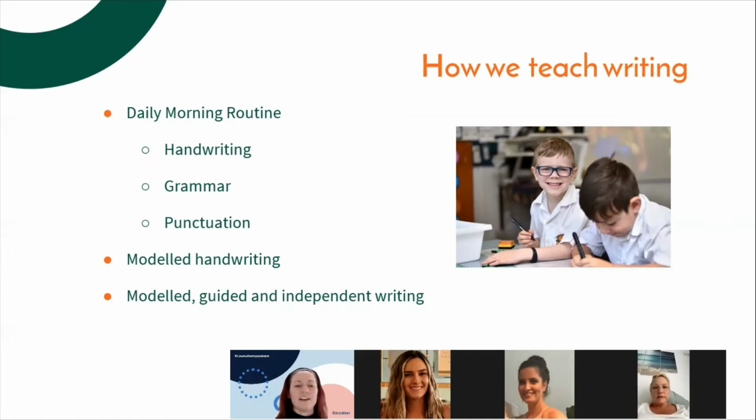Students will also participate in modelled, guided and independent writing. So they might copy a sentence, they might then have a go at writing their own sentence with help, or parts of a sentence, or they might have a sentence starter. And then eventually we want our students to be able to write independently. And of course that takes a little bit of time as well. And don't be surprised if you find that your child has a little bit more difficulty writing. They might be a really great reader, but the writing comes a little bit later. That's perfectly normal.